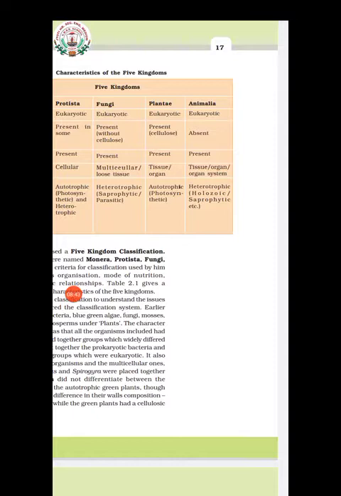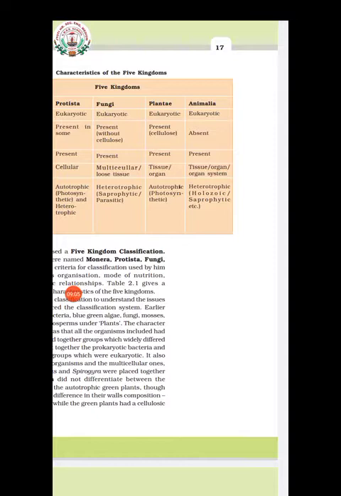Then kingdom Animalia, if you consider, they are strictly eukaryotic. Then cell wall will be strictly absent. When you studied the cell of animals and plants, animal cells never have a cell wall, isn't it? Nuclear membrane is present.